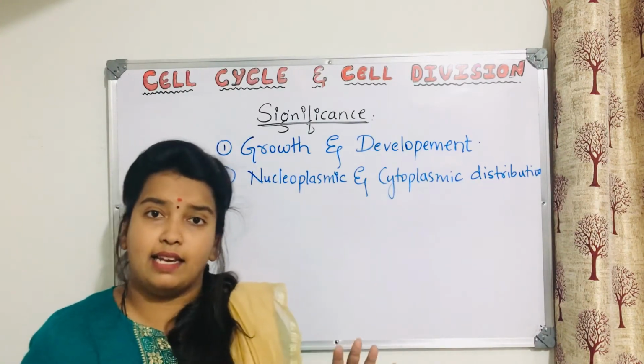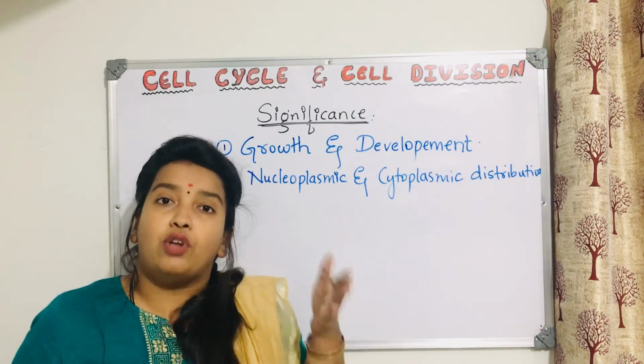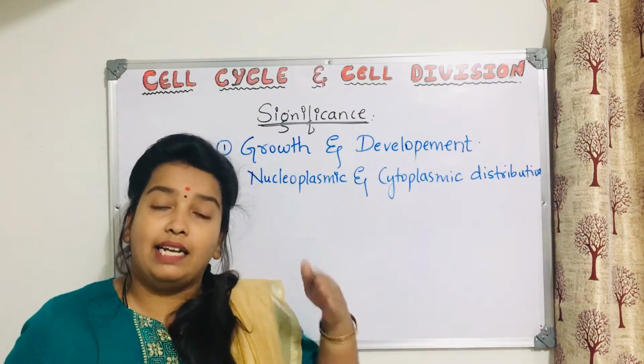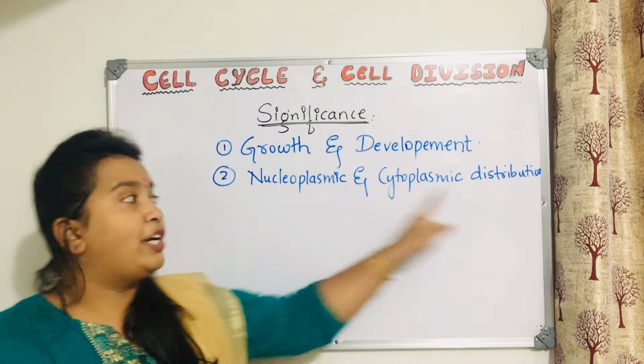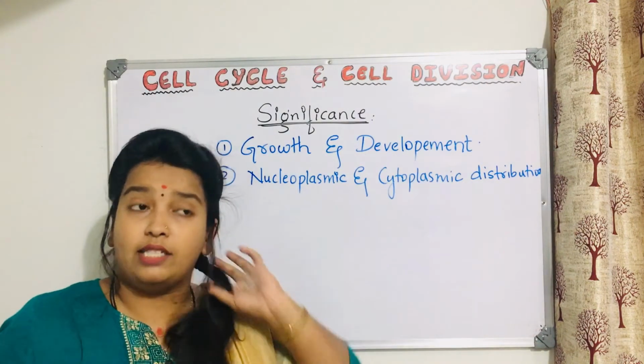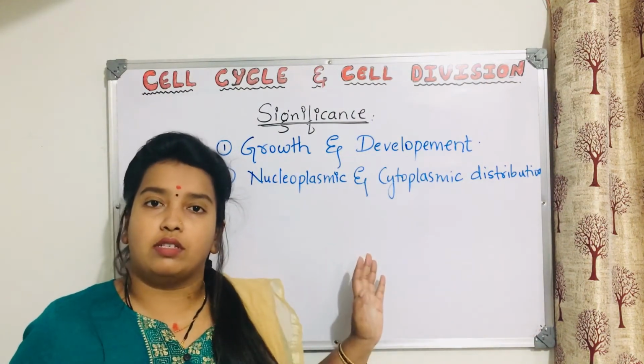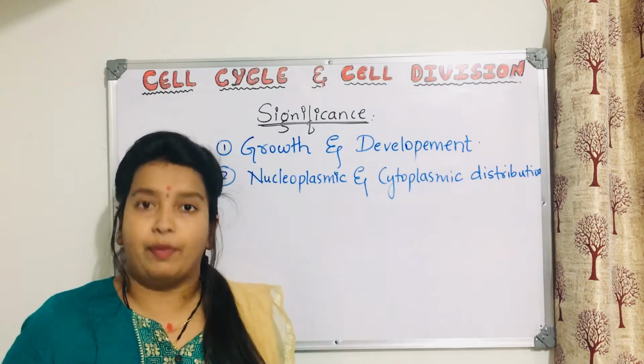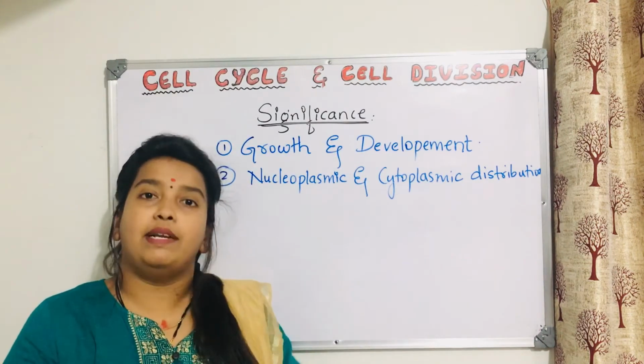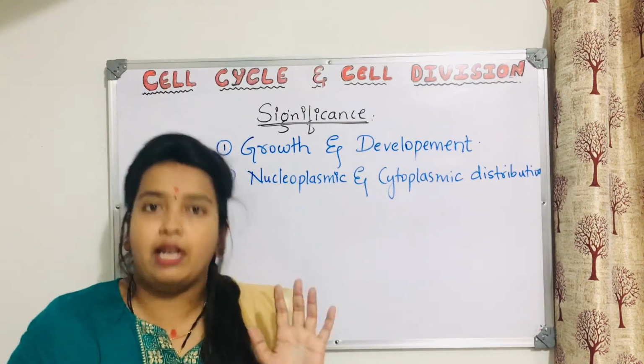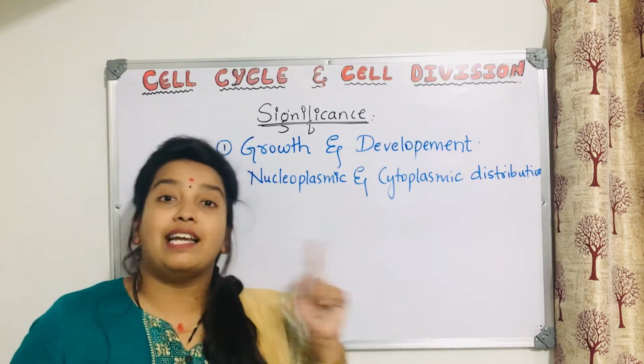What you can understand there is that the meiotic division is not proper. Nucleoplasmic and cytoplasmic distribution is not mandatory in meiosis. But for mitosis, correct division of nucleoplasm and cytoplasm will happen. In meiosis, that is not the case.